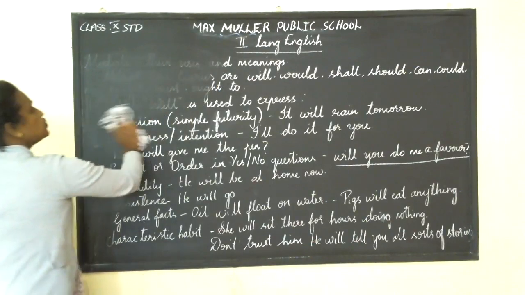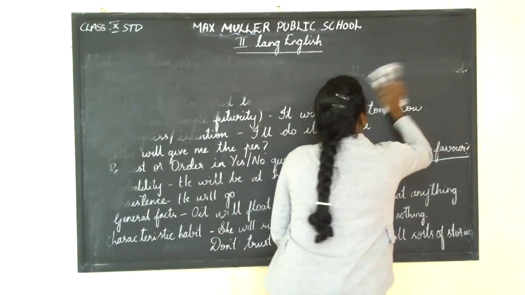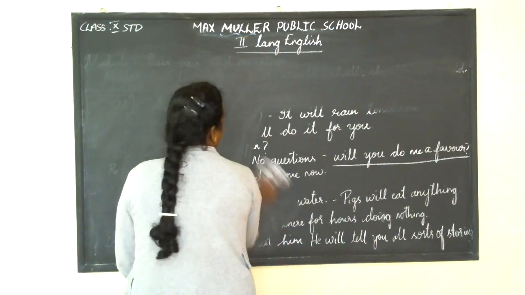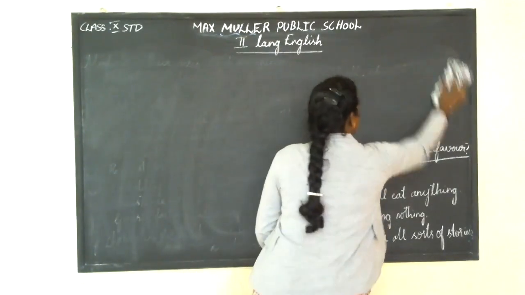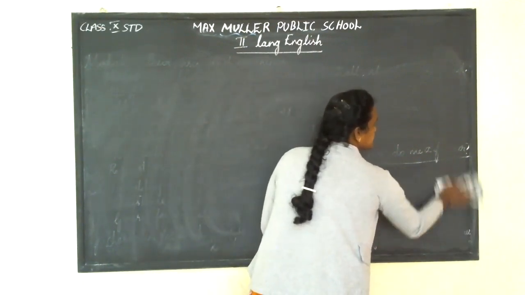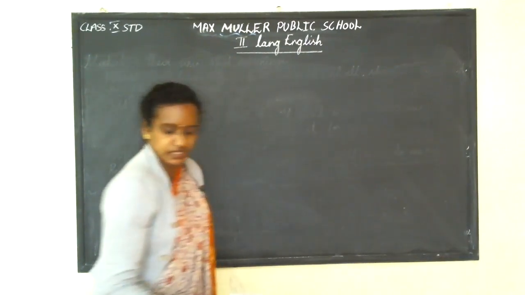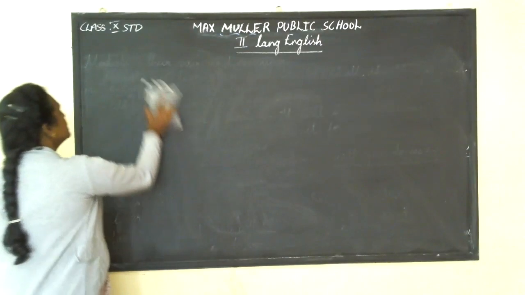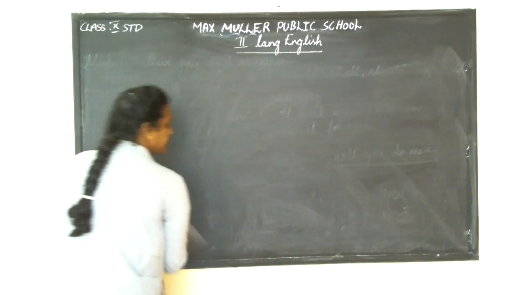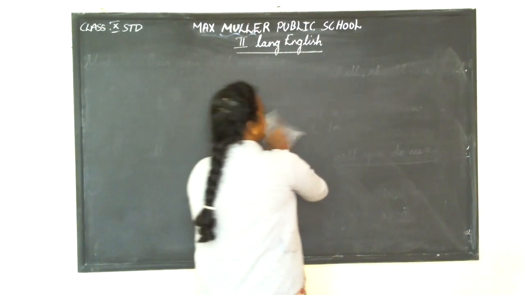So next, let us move on to the next one, would. For your better understanding, I have given you examples, or else you don't understand how that particular word is being used, whether it is an assumption, a characteristic fact, a general fact, a characteristic habit, whatever it is.